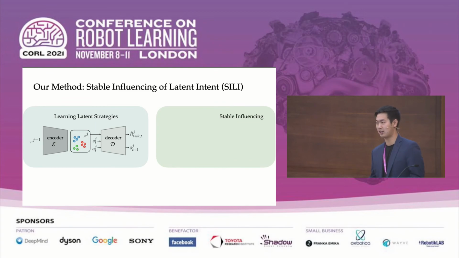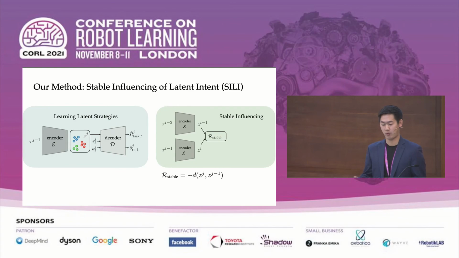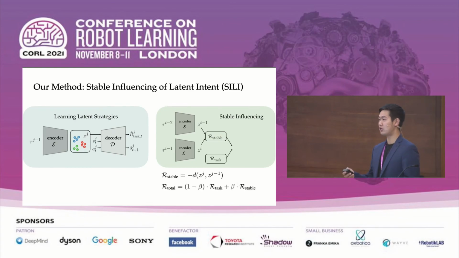With these learned latent strategies and the dynamics model, we can now stably influence with reinforcement learning on the right-hand side of the diagram. With these learned encoders, we can define a stability reward using the distance between consecutive opponent strategies. Then we can define a new reward, R total, as a linear combination of the task reward and the stability reward, parameterized by a stability weight of beta. With beta equals 1, SILI's entire objective is to stabilize. With beta equals 0, the ego agent will just greedily maximize the task reward. We can now train our policy using R total.